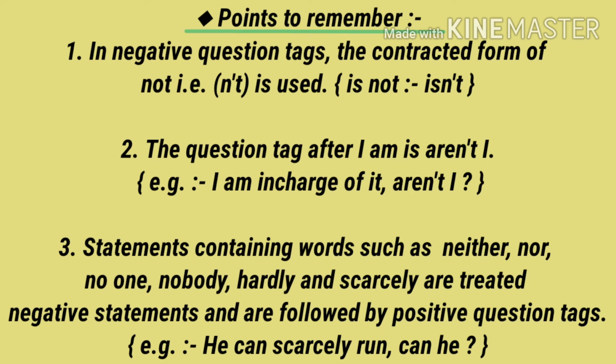Means never use I am, amn't I. Amn't I is not a tag, but in place of am, we have to use aren't I. For example, I am in charge of it, aren't I? So in place of am, we have to use aren't.